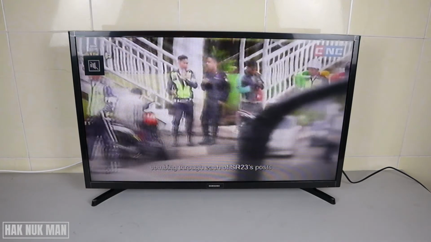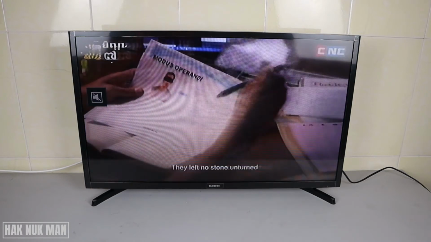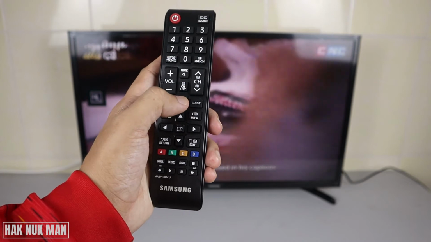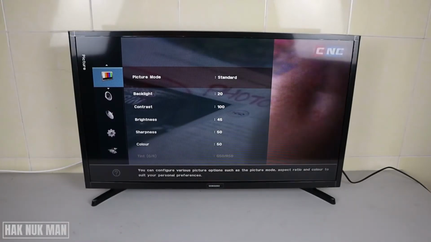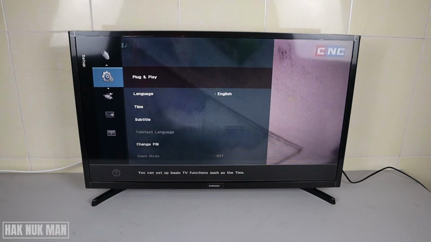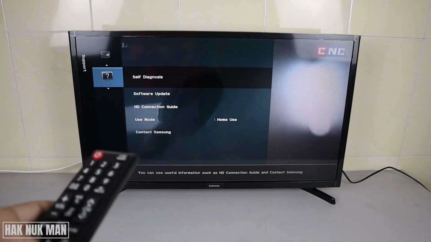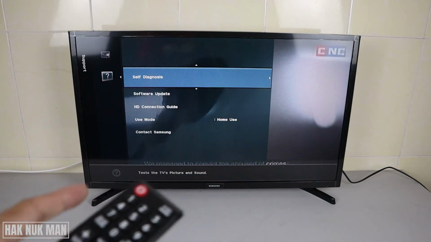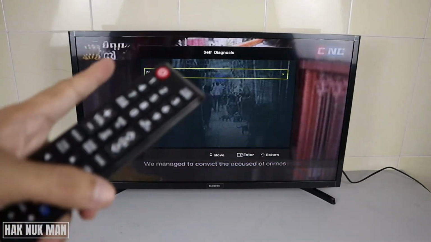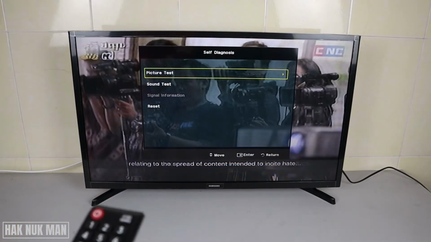To perform the picture and sound test, first of all you need to press the manual button on your remote control. The manual button is located here, so just point to the TV and then go all the way down to Support and select it. Now select Self Diagnosis, and you can see the words Picture Test here and Sound Test below.